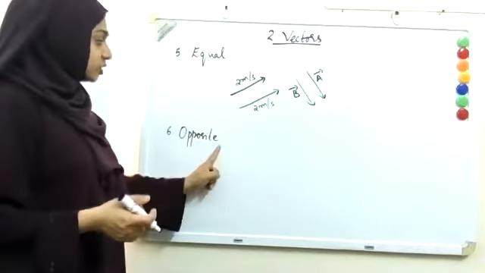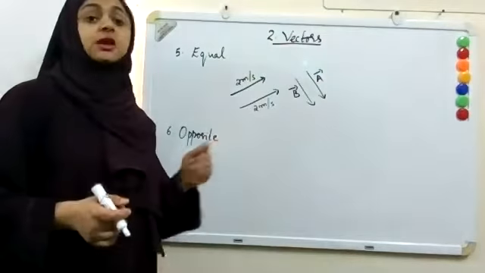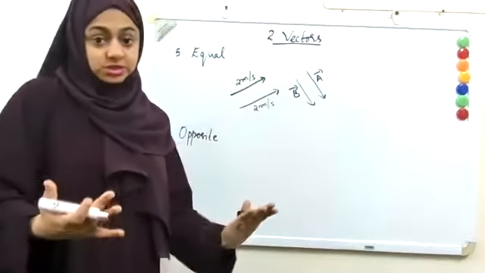Note that. Now, opposite vectors are two vectors having the same magnitude but opposite direction.